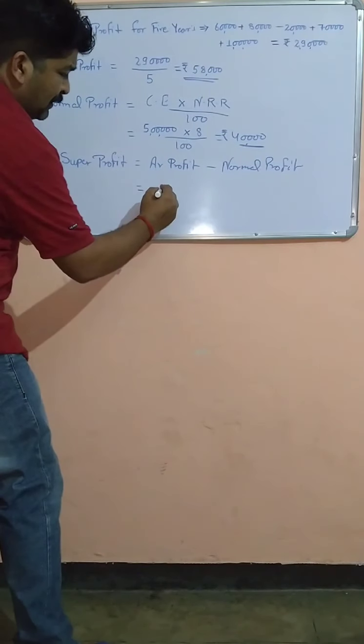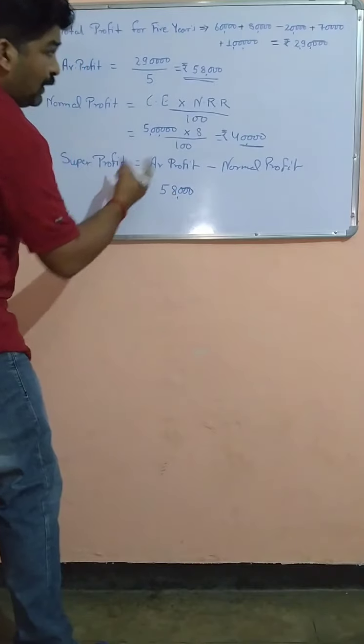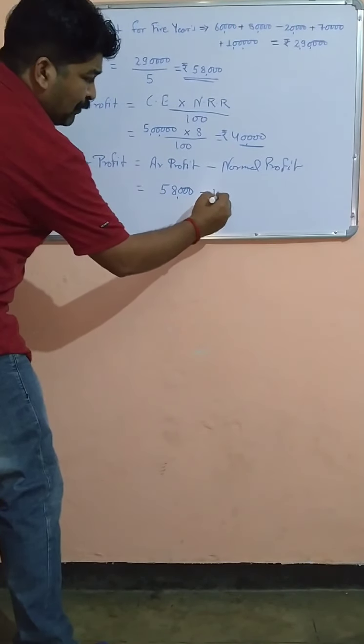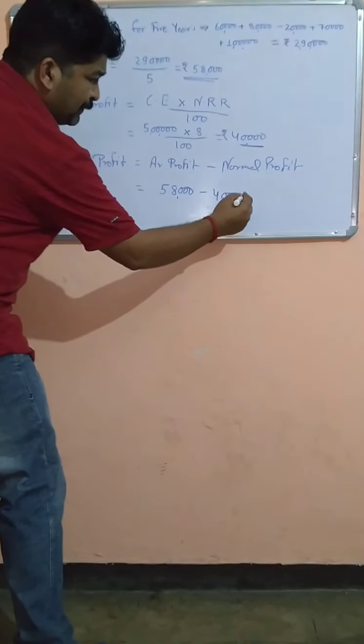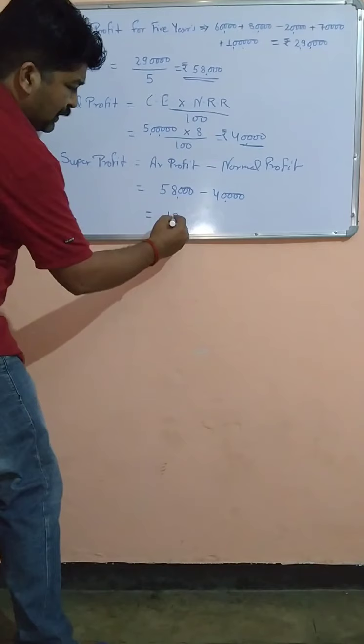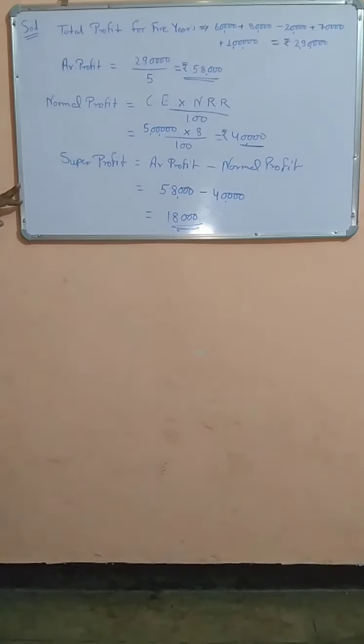We subtract the average profit we calculated, 58,000, then 40,000 the normal profit, and you will get 18,000 as the super profit. Now, is this clear to all of you? I hope it is clear.